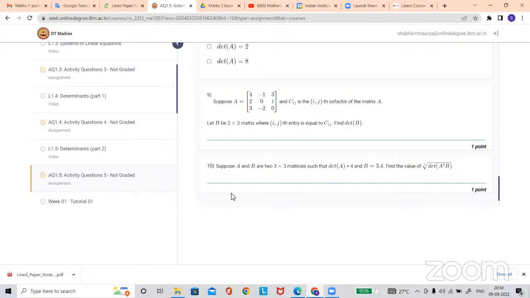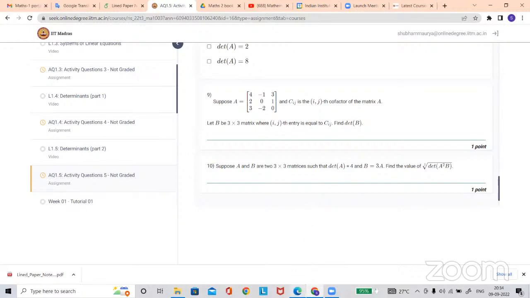Can you please explain what a cofactor is? In the starting I just discussed it. Were you there? Okay, sir, I will watch it. You can easily watch it.